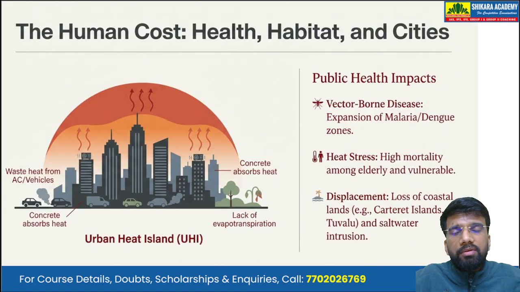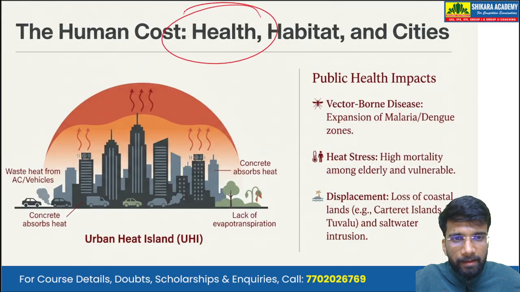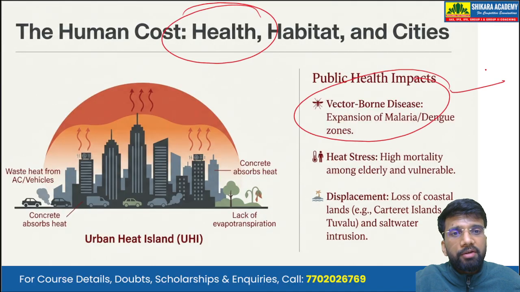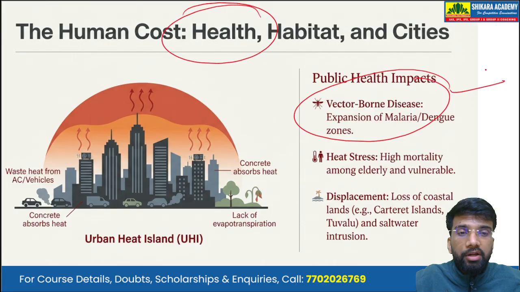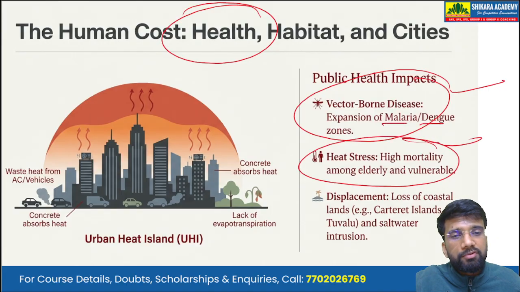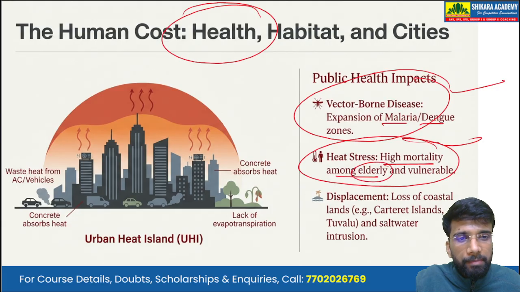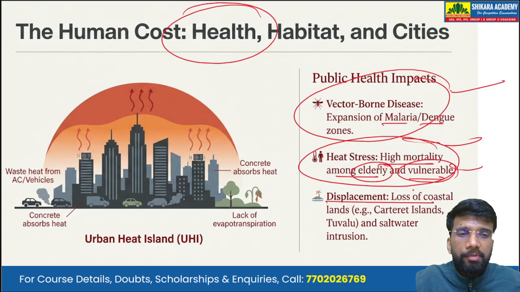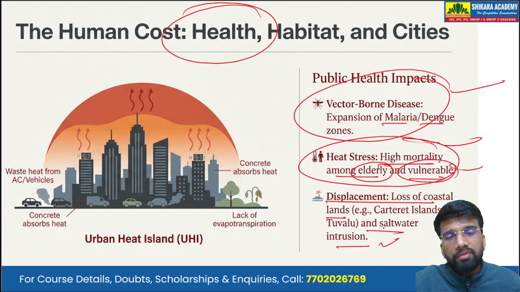Now, talking about the cost on human health, we see a rise in vector-borne diseases, particularly tropical vector-borne diseases like malaria and dengue. There is heat stress because of which we see high mortality among elderly and vulnerable people. Also, there is displacement, loss of coastal lands and saltwater intrusion.